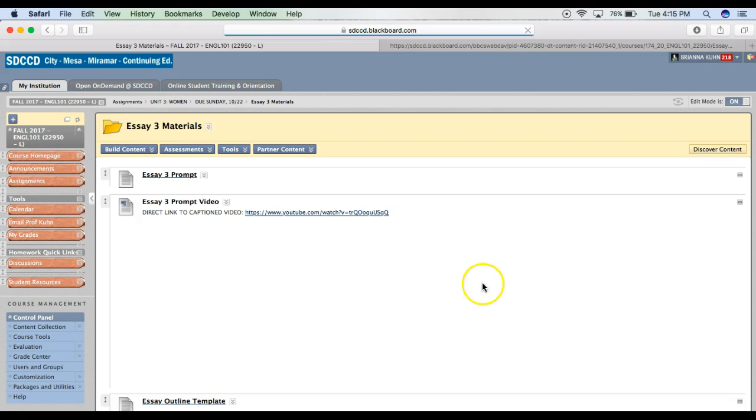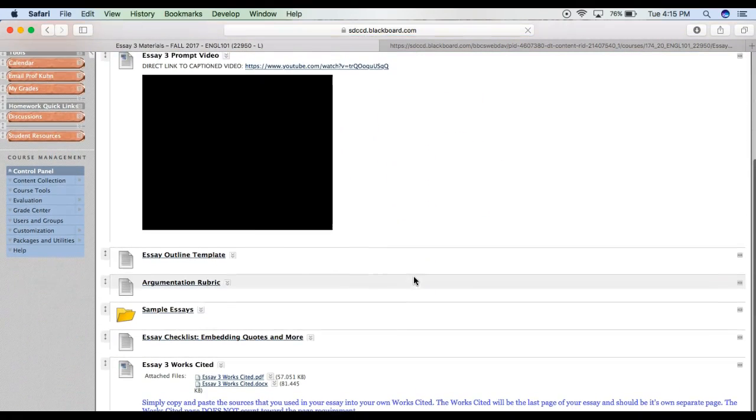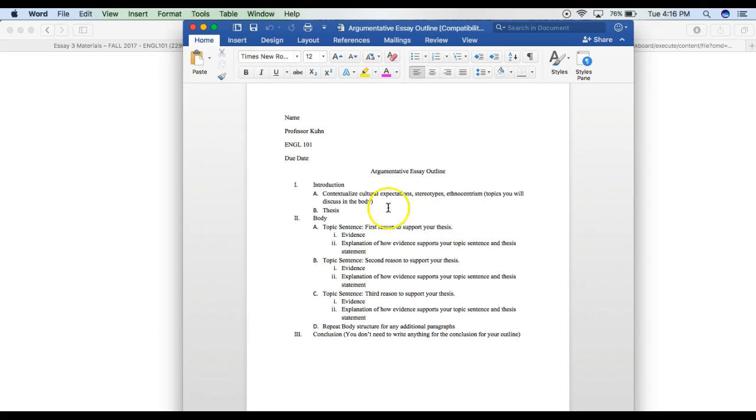Okay, so the prompt is here. You'll see the video here, and then you can see the outline template. It's downloading. Okay, and it's right here. So just note in the intro, you'll just need to contextualize, obviously, women, right? But this is the same outline that I used for the last unit. So you're going to contextualize your specific topic on women and stereotypes and gender roles. And then you're going to have a thesis. And then just like last time, topic sentence, evidence, analysis. And then you'll repeat that structure for any additional paragraphs that you include, okay? So pretty cut and dry there.